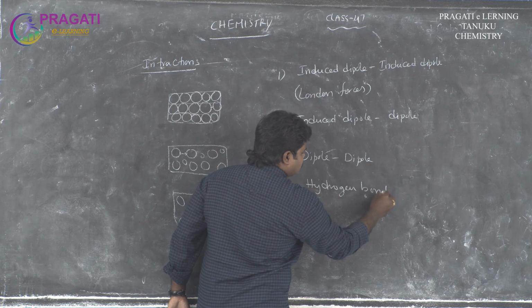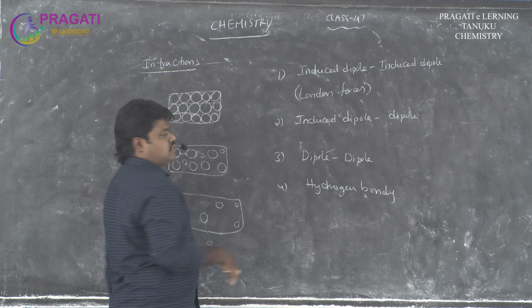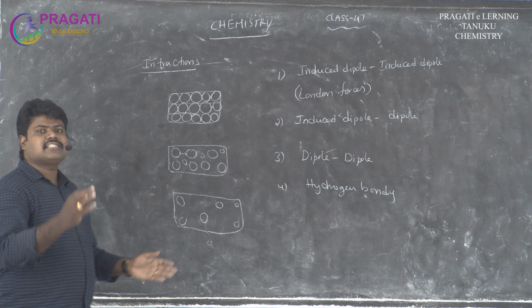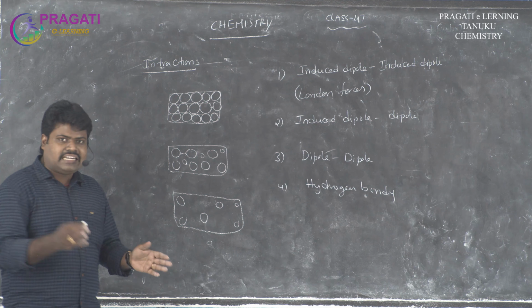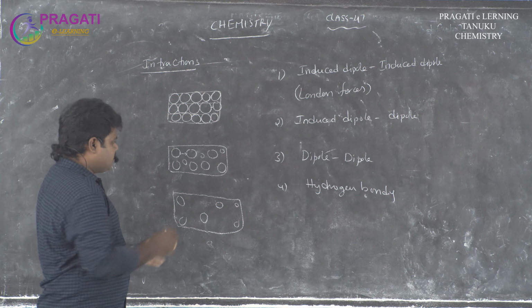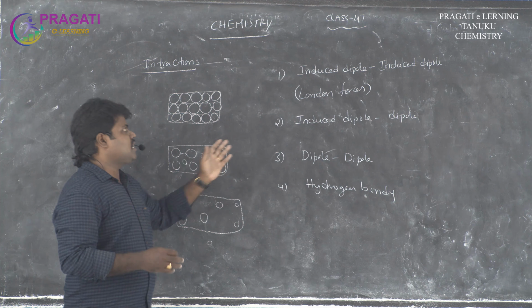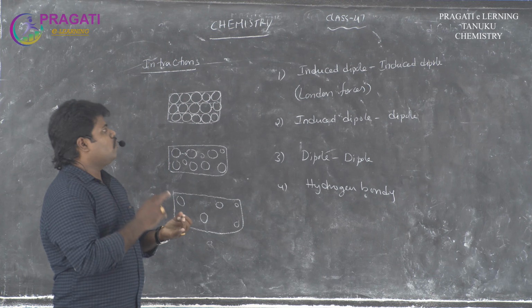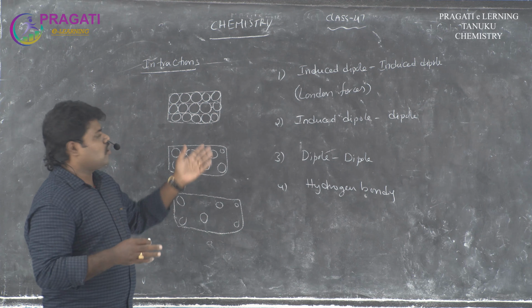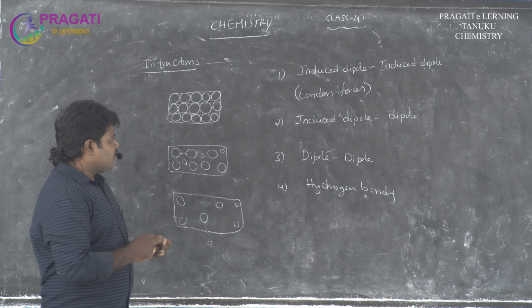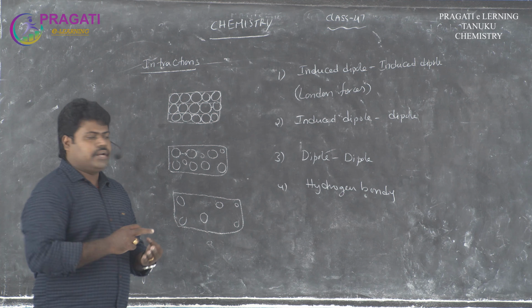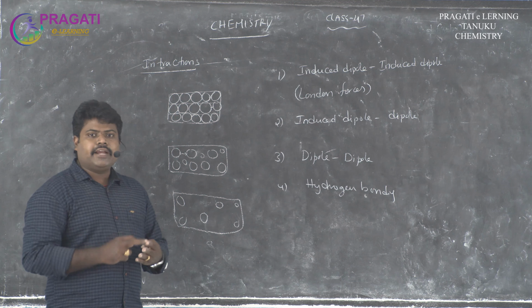These four types of attractions we see in gaseous molecules. The interactions between gaseous molecules are called weak van der Waals forces, classified into four types: induced dipole and induced dipole, called London forces, then induced dipole and dipole, then dipole, and the fourth is hydrogen bonding.